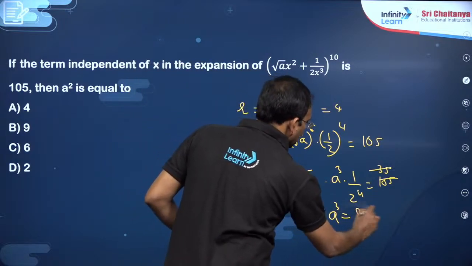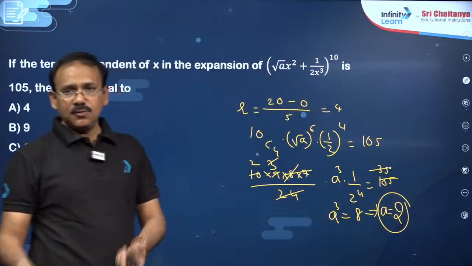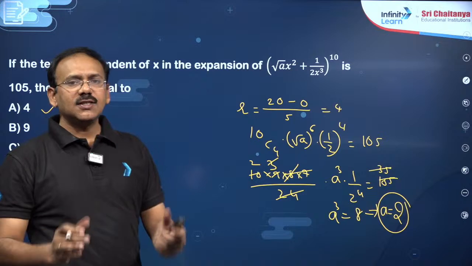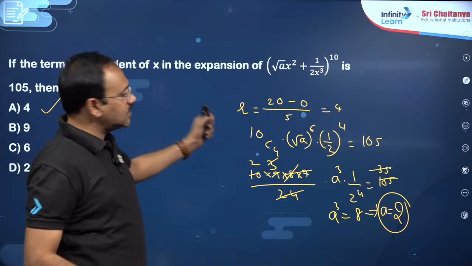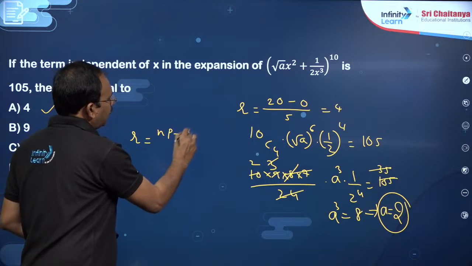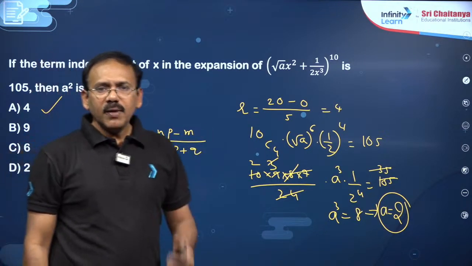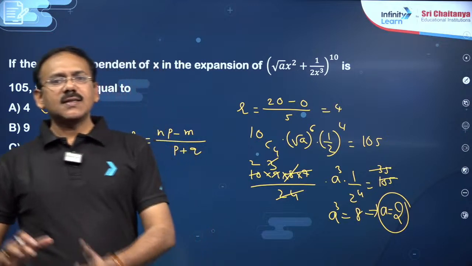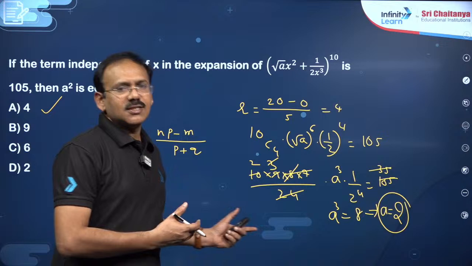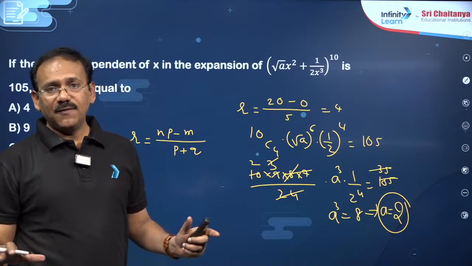A cube is equal to 8. So a value is 2. Once you know a value is 2, you are going to get a square, which is 4. Hurry, to answer this question, simple. This technique is enough. R is equal to NP minus M by P plus Q. For independent term, M value is 0. So many students, by seeing some complicated, difficult, lengthy questions, feel like such easy questions will not come in JEE Main. Do remember, all questions will not be difficult in JEE.